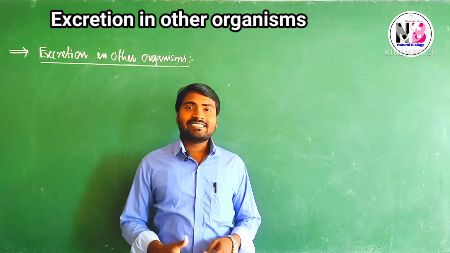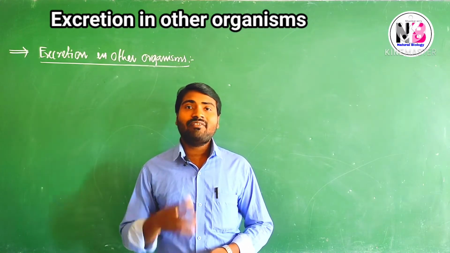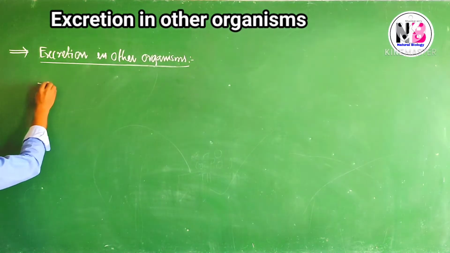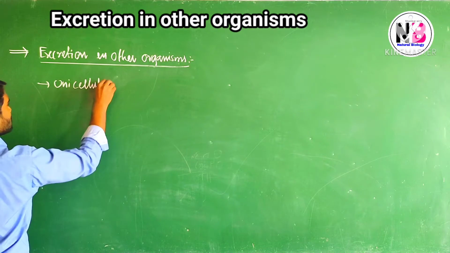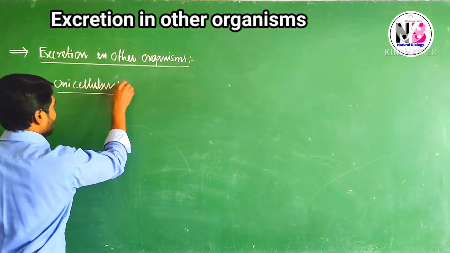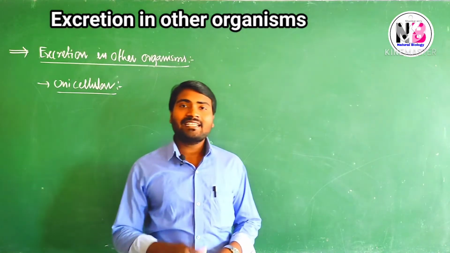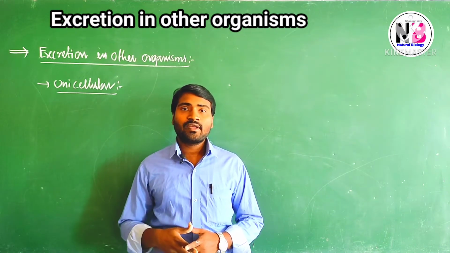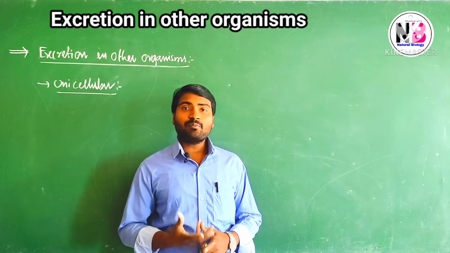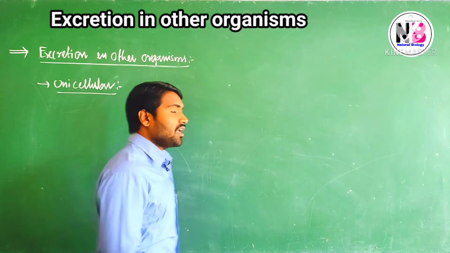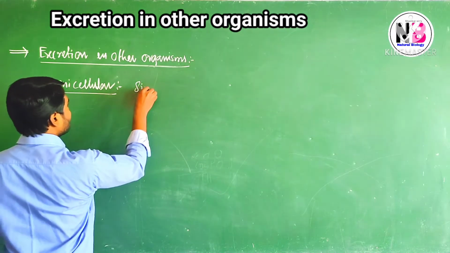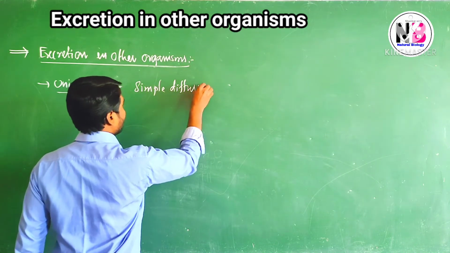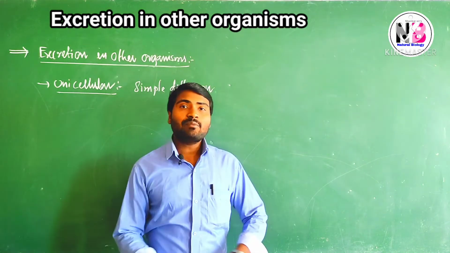Let us take very simple organisms, unicellular organisms. These unicellular organisms do not have kidneys or special excretory structures. They use a very simple process called simple diffusion.